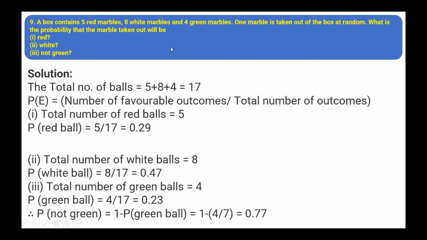Total number of green balls, that is 4. So 4 upon 17 equals 0.23. But we want P not green. So 1 minus P green ball, that is 1 minus 4 upon 17. So we will get 0.77.